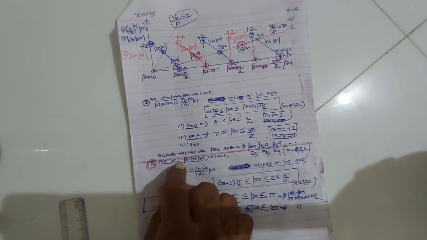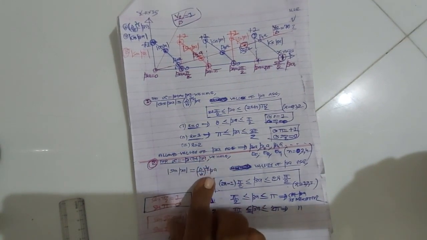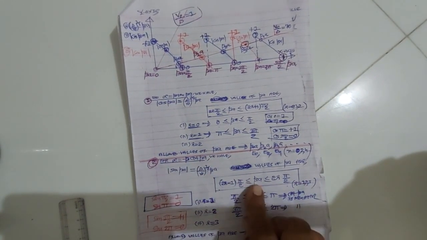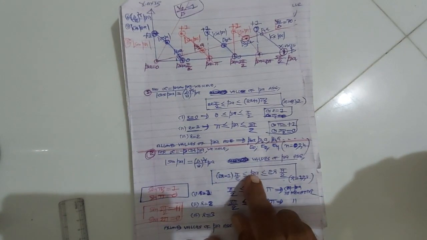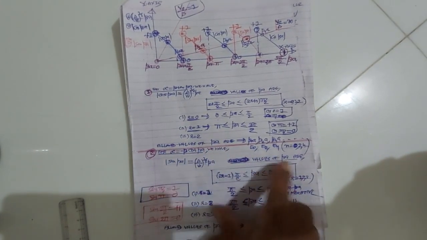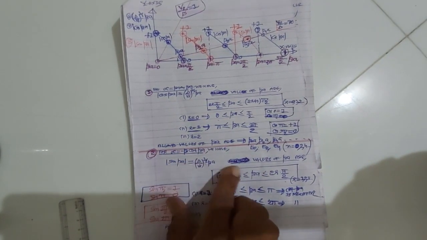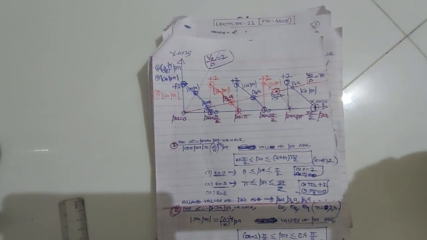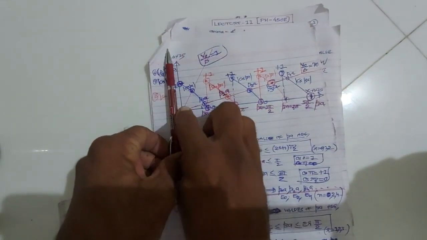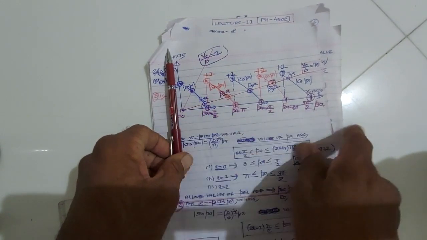Quickly I repeat, for the second type of solution, alpha is minus beta cot beta. The admissible values of beta lie in the interval (2r minus 1) pi by 2 to 2r pi by 2, where cot beta is negative. From this second solution we got the equation sin beta is equal to L upon V0, 1 by 2 into beta. So now we plot the graph of sin beta along the y axis, and different values of beta, 0, pi by 2, pi, 3 pi by 2, 2 pi, along the x axis.